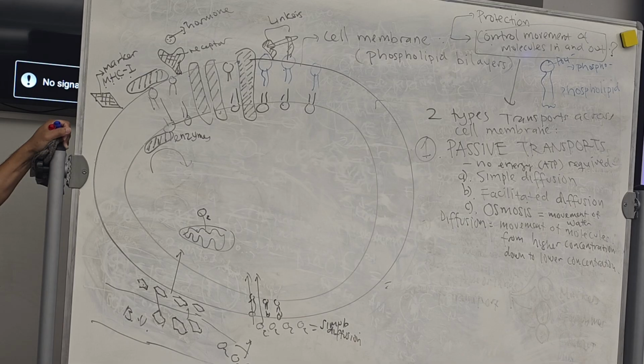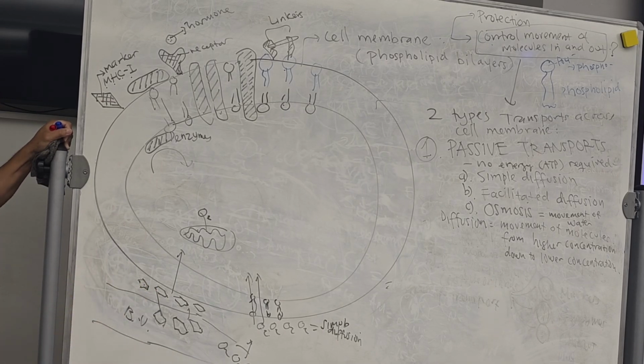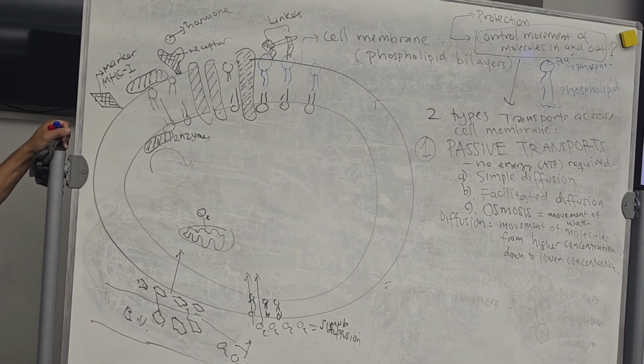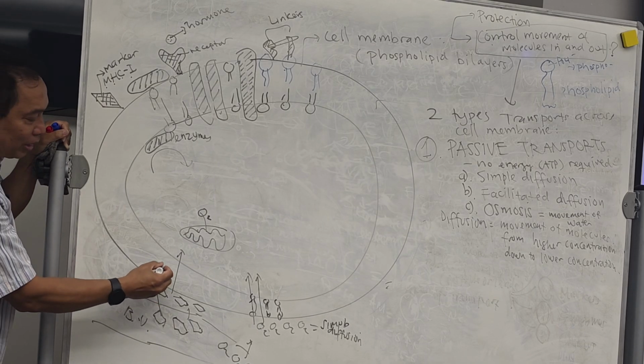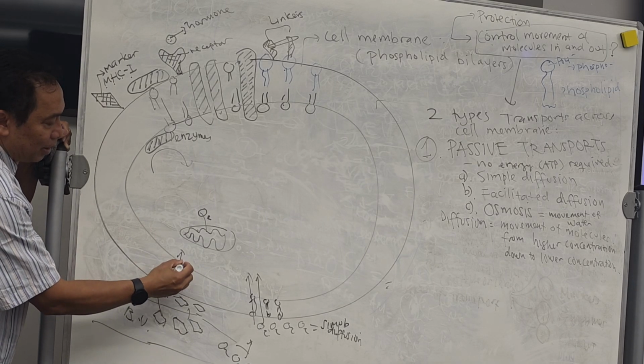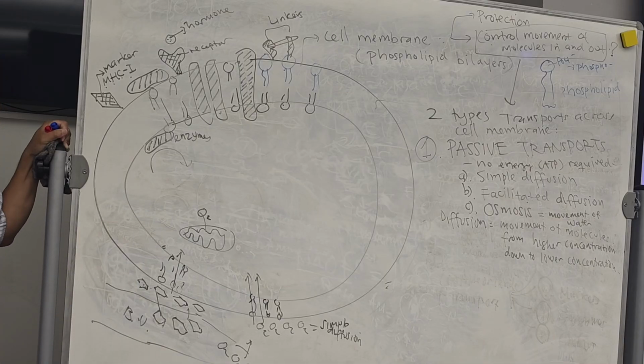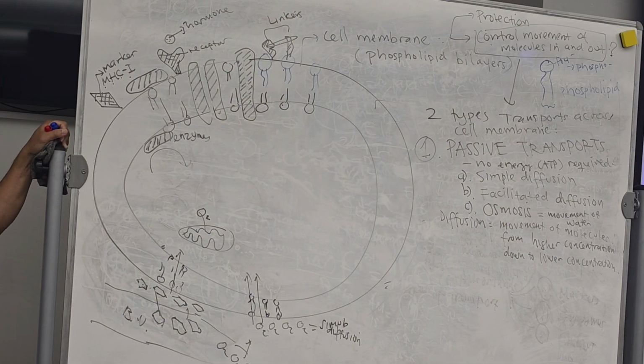Simple molecule, only 2, 3, 4, 5 atoms, right? Very small. How about this? This is an organic molecule. It has hundreds of atoms, right? It means it's big. Do you think this one can easily cross the phospholipid bilayer? No, it cannot, because it is too big. It will not be able to cross the phospholipid bilayer.